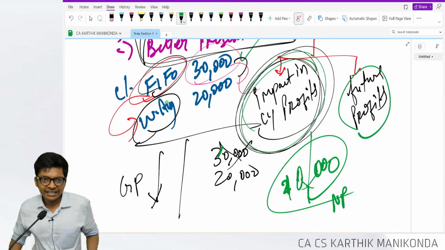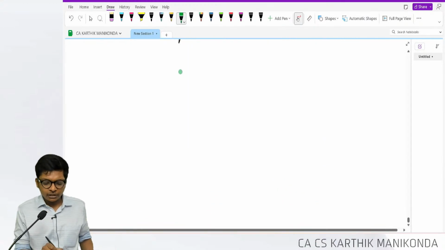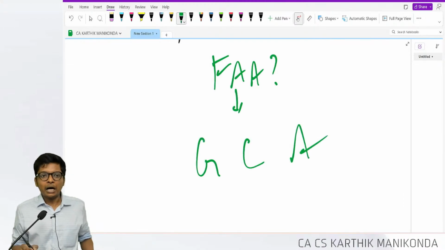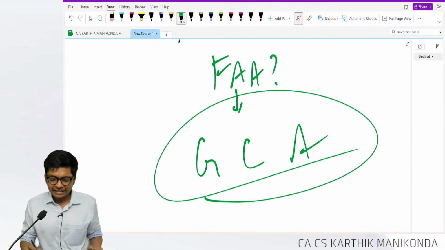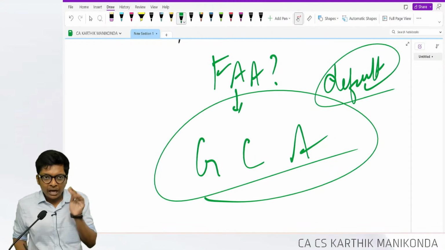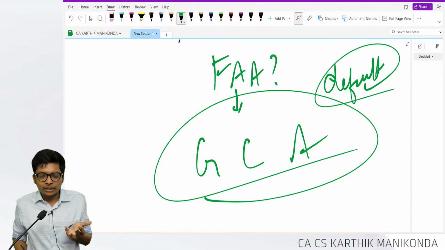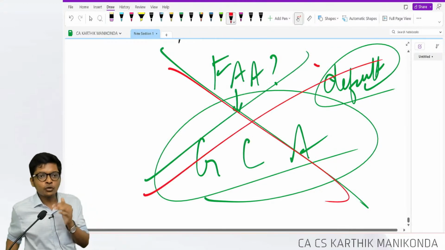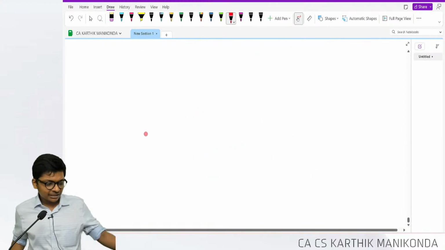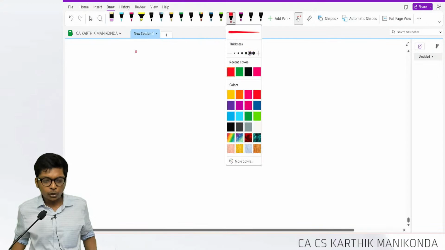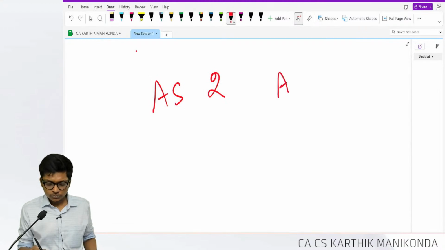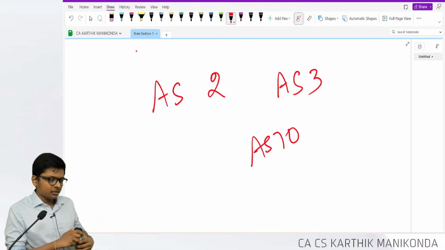With this, we are done with AS1, and they sometimes ask a basic foundation question. What are fundamental accounting assumptions? Going concern, consistency, accrual. These things are like a default setting that you have to follow. You don't have to disclose anything about it, but only if you don't follow, guys. If I don't follow this, I have to disclose. Going concern, consistency and accrual. Following, guys. With this AS1 is done, and next we have AS2, AS3, AS10. AS10 generally comes in our exam.